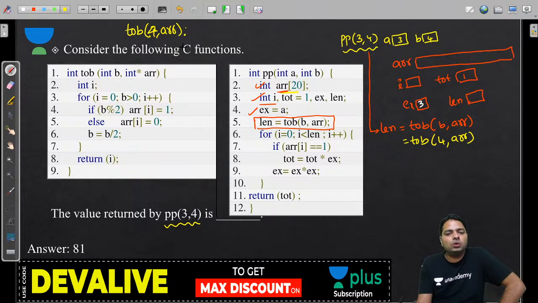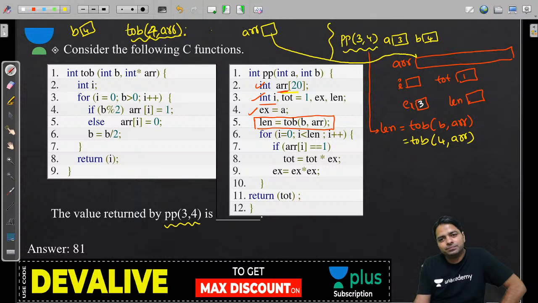And this one, how do you execute? That takes time again. Now I'm storing here, b is 4. This is another function call, and ARR is actually pointing, here there is ARR, here ARR is actually pointing to this one.